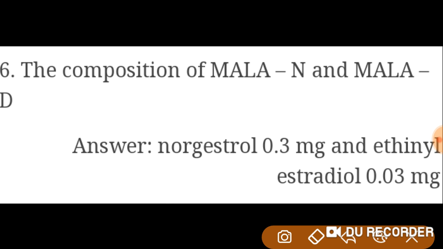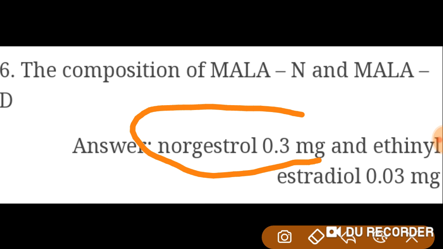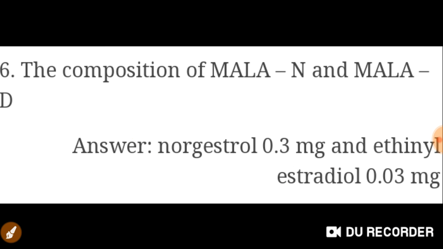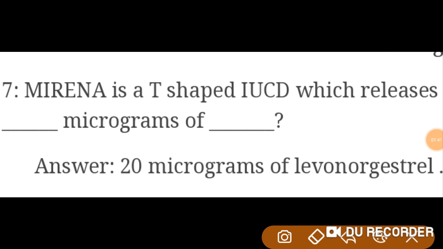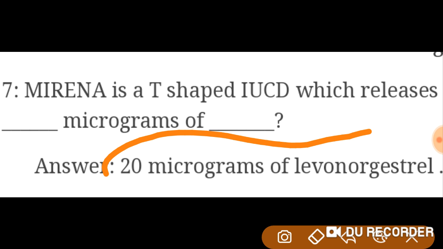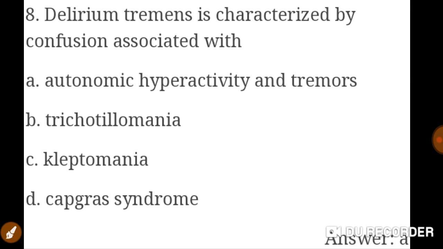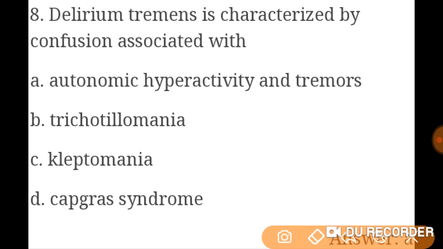Now, composition of Mala-N and Mala-D. Mala-N is norgestrel 0.3 milligram and Mala-D is ethinyl estradiol 0.03 mg. Okay. Now, Mirena is a T-shaped IUCD which releases 20 micrograms of levonorgestrel. Delirium tremens is characterized by confusion associated with autonomic hyperactivity and tremors.